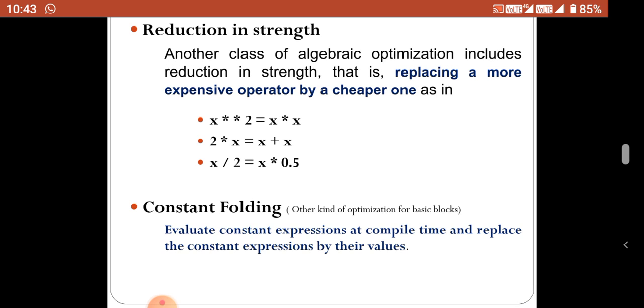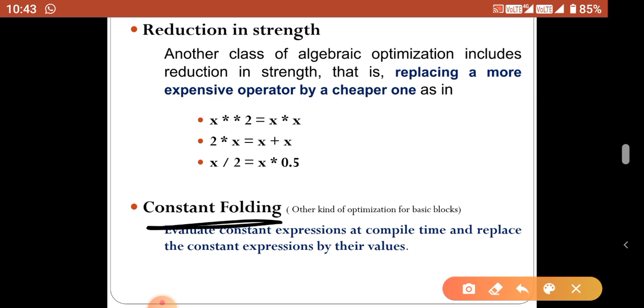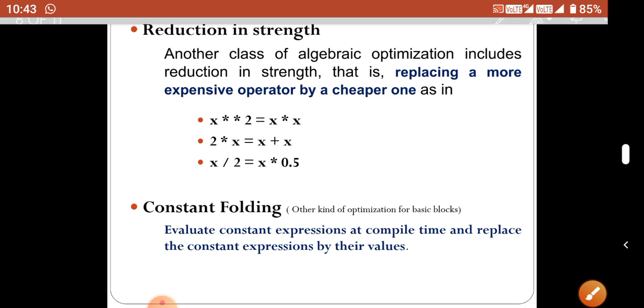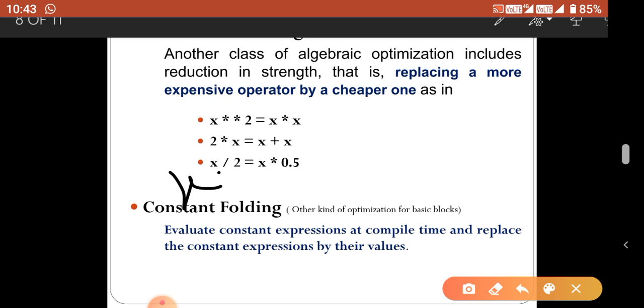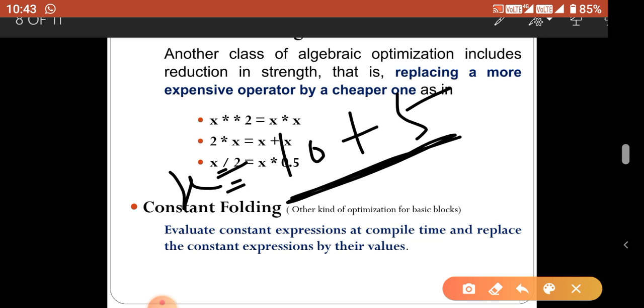Next we are going to discuss constant folding. Constant folding means we replace the constant expressions by their values, like x equal to 10 plus 5. At compile time we already know the value x equal to 15. Everyone knows, so the compiler can easily calculate this value at compile time, not at runtime.